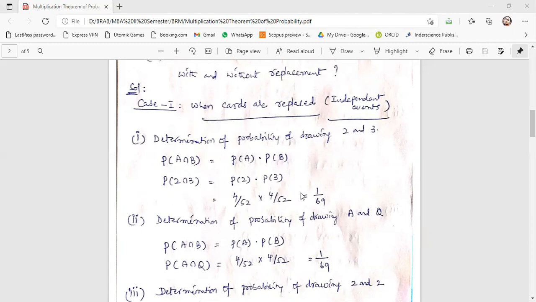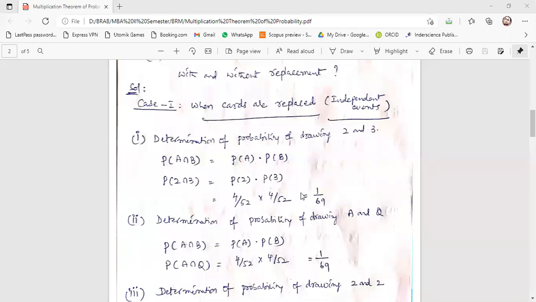So 4 by 52 into 4 by 52 is equal to 1 by 169. How? 4 by 52 means 1 by 13, and again 4 by 52 means 1 by 13.